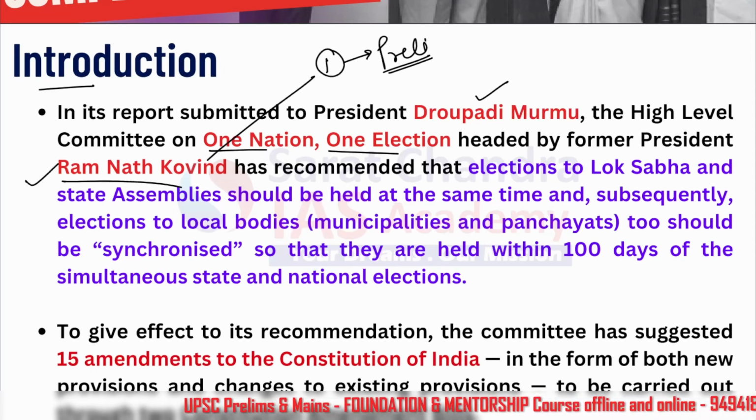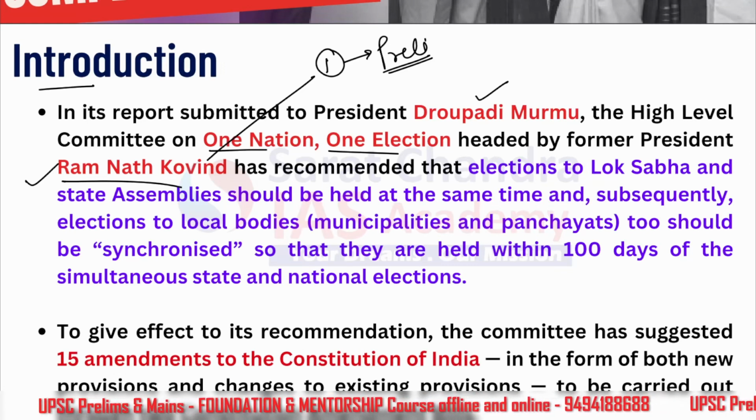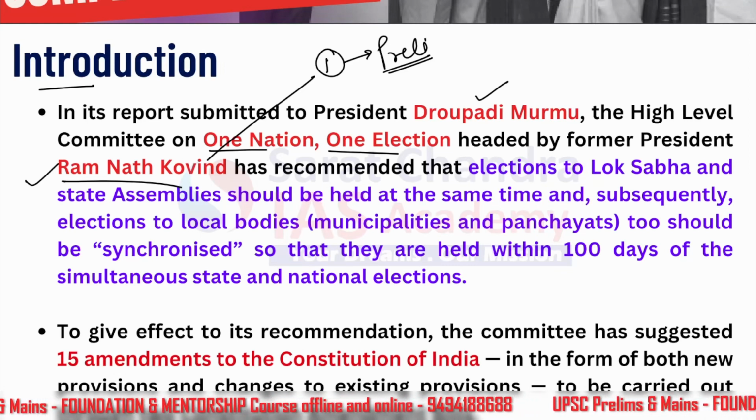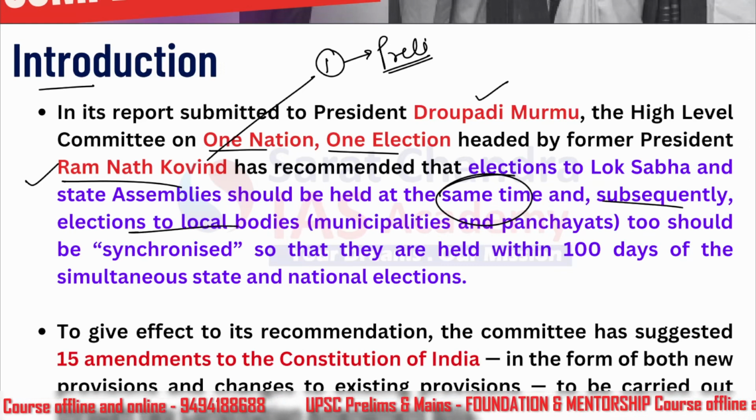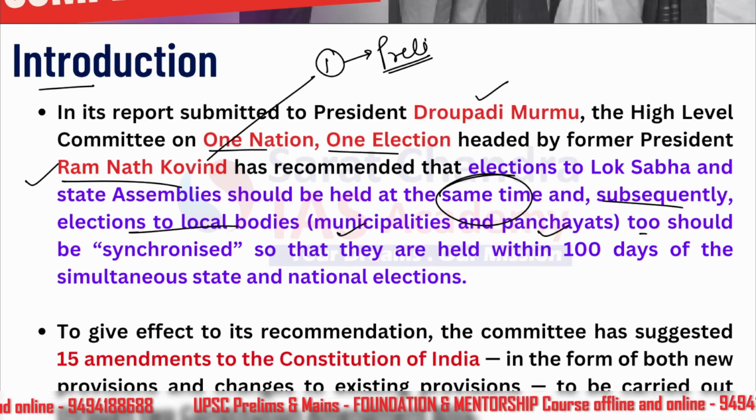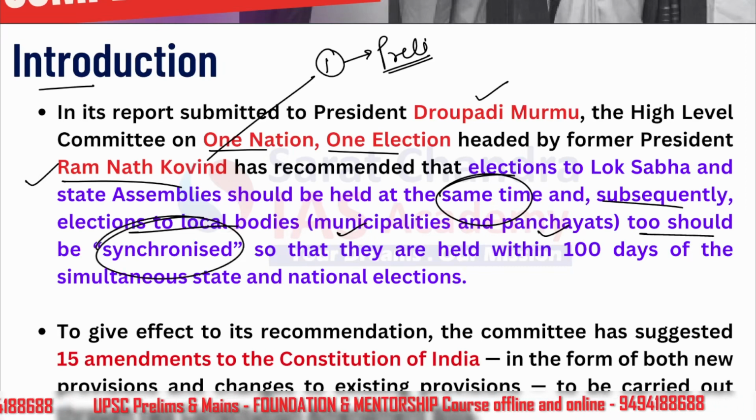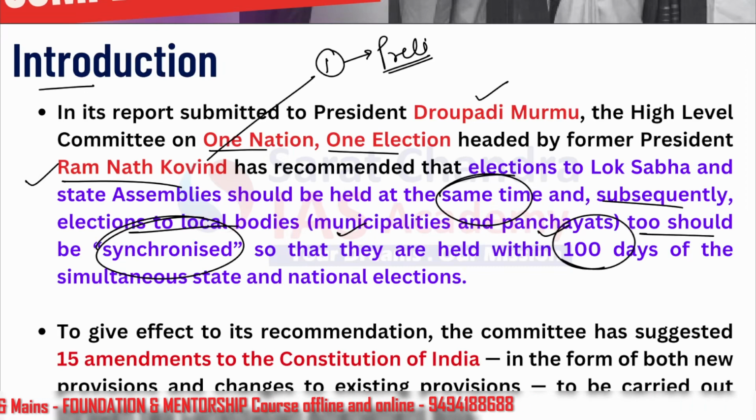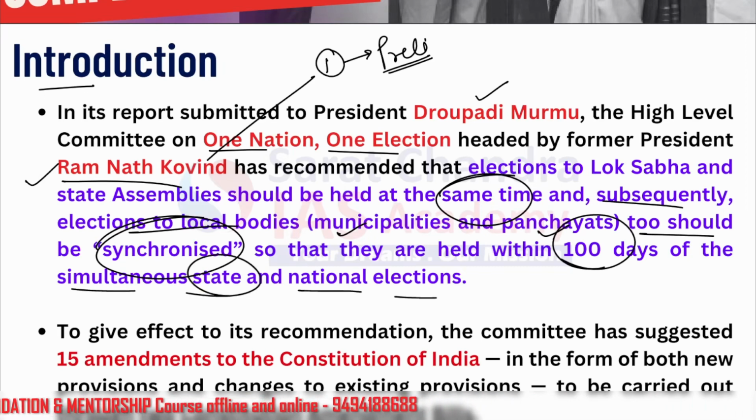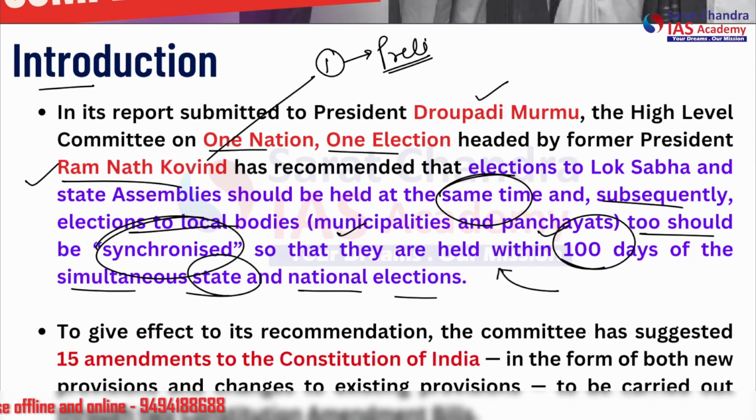So the committee has recommended that elections to the Lok Sabha and state assemblies should be held at the same time. And subsequently, elections to the local bodies, that is the municipalities and the panchayats too, should be synchronized. That means not at the same time, but synchronized so that they are held within 100 days of the simultaneous state and national elections. So this is the main recommendation, the chief recommendation. All right, this can also be asked as a statement.